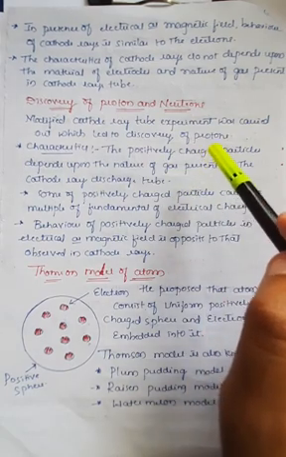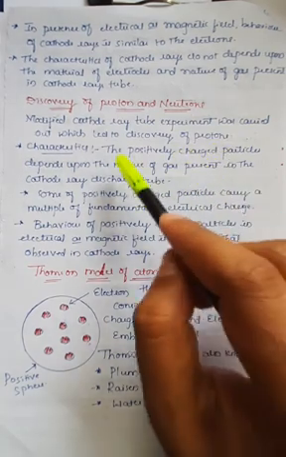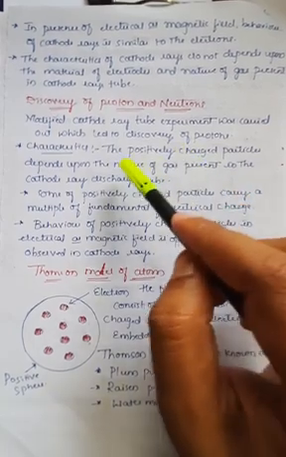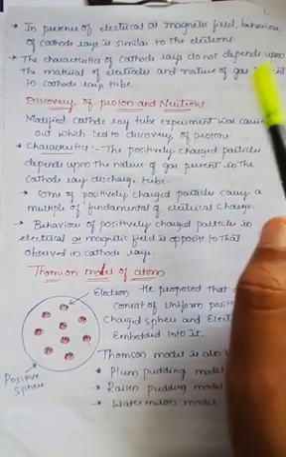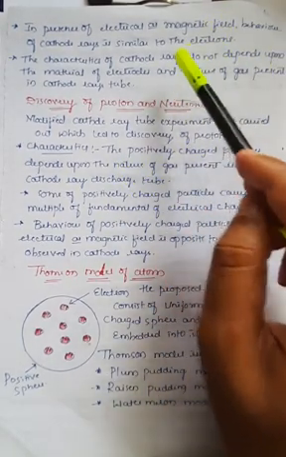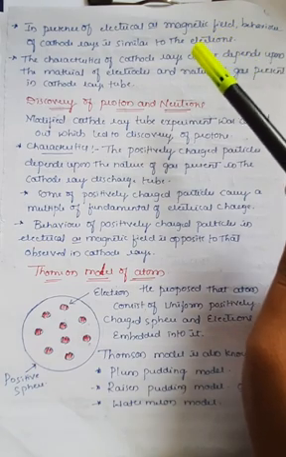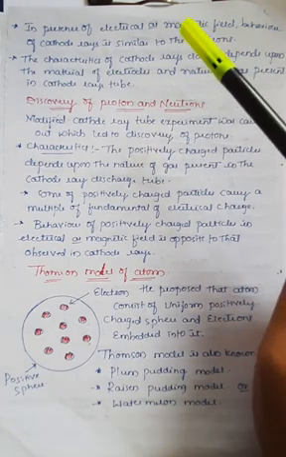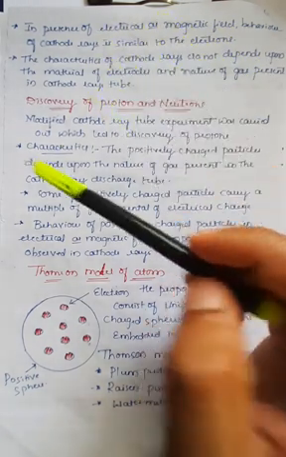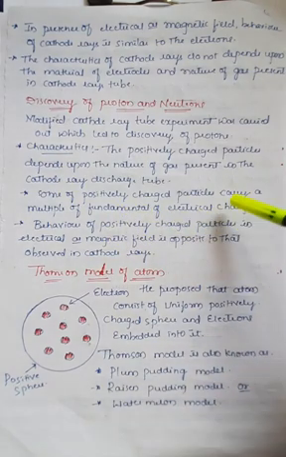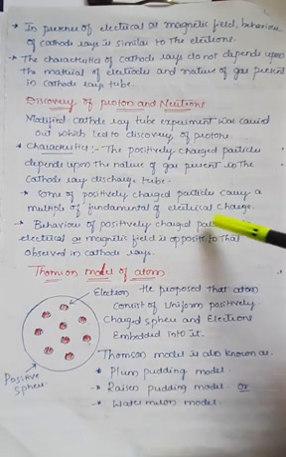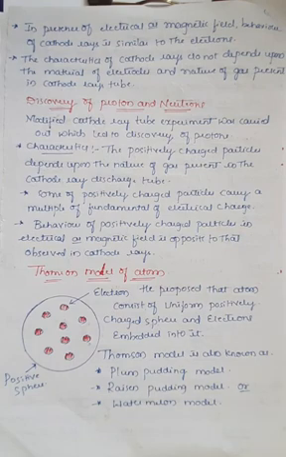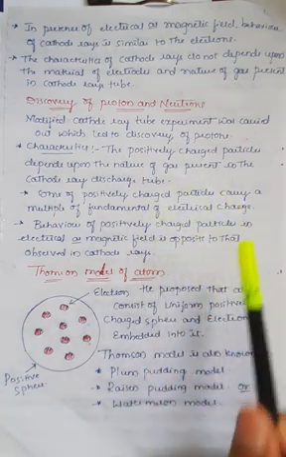If you change the nature of the gas, the positively charged particles change, but the electrons are not dependent on the nature of the gas, nor on the type of material used for the electrode, right? The next important thing is that some positively charged particles carry multiples of the fundamental electrical charge, right?